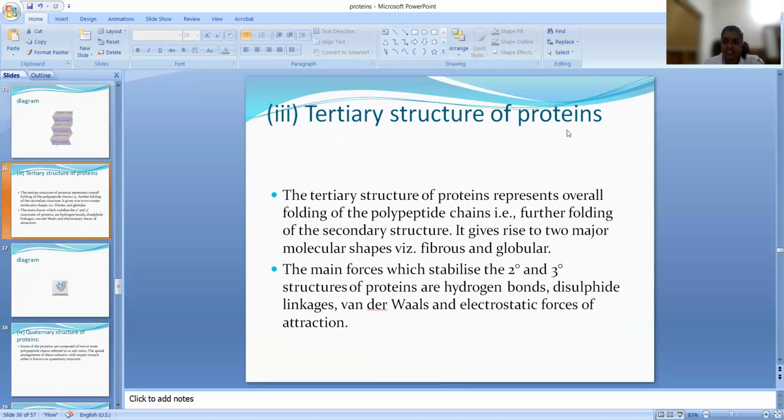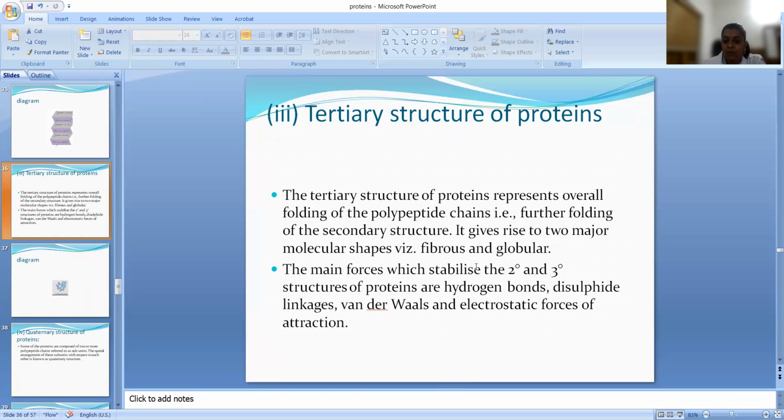Now, what is the tertiary structure of protein? Tertiary structure represents the overall folding of the polypeptide chain, the further folding of a secondary structure. It gives rise to two major molecular shapes. If the secondary structure folds again, you get, as we already discussed, fibrous and globular. We understood the different ways of coiling: parallel coiling gives fibrous, and spherical coiling gives globular.